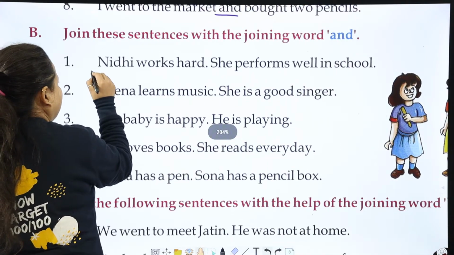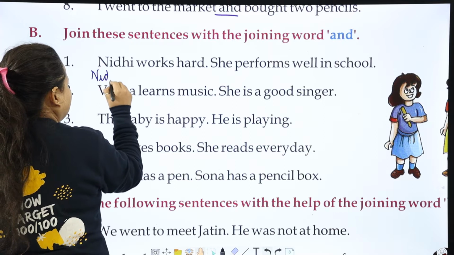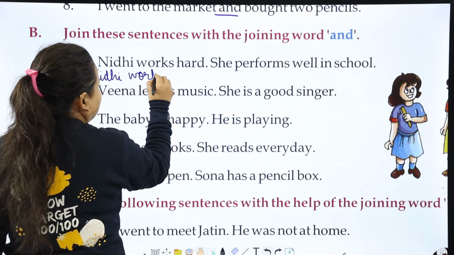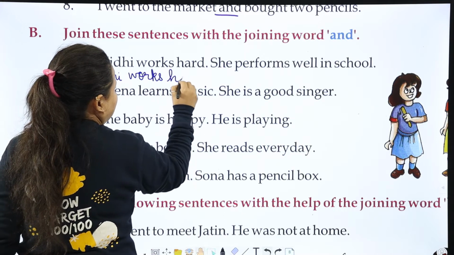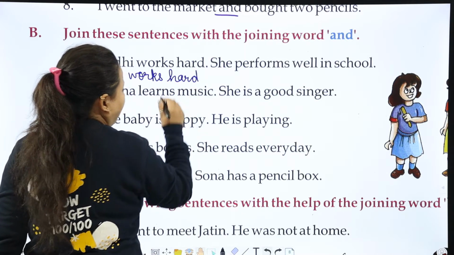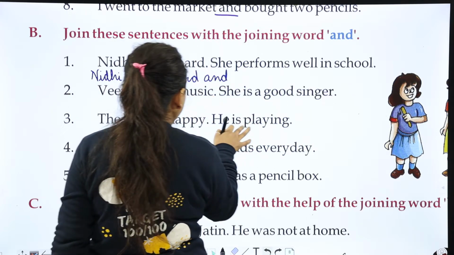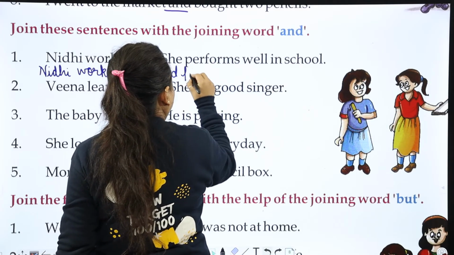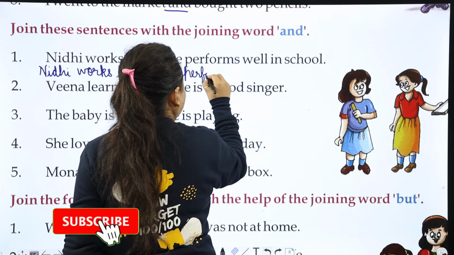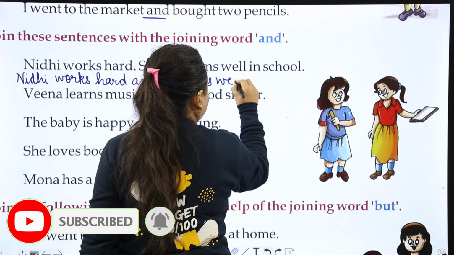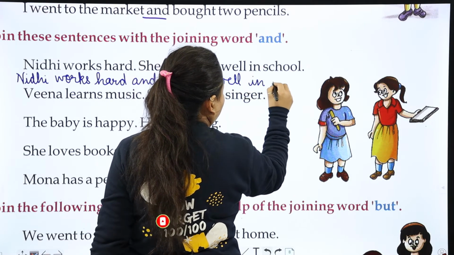So, you can write here Nidhi works hard and performs well in school. You need not write she, because we are talking about Nidhi.